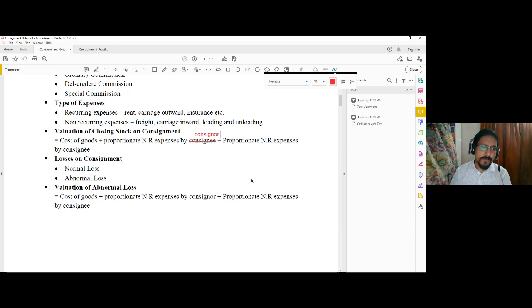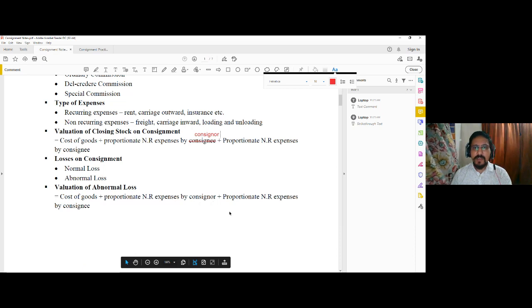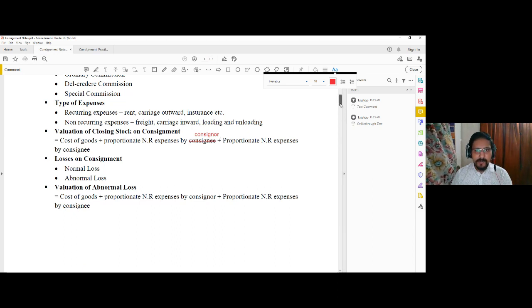However, it is not done with the abnormal loss. For abnormal loss, the valuation will be similar to the process mentioned in case of closing stock on consignment. So cost of the goods plus proportionate non-recurring expenses by the consignor plus proportionate non-recurring expenses by the consignee will be the process of calculating the abnormal loss.